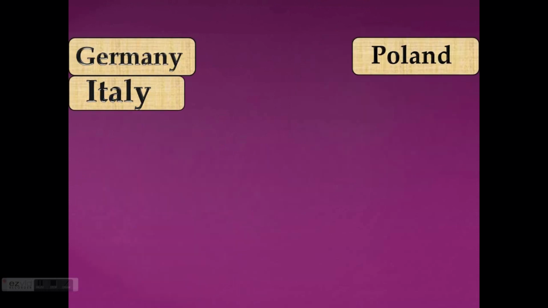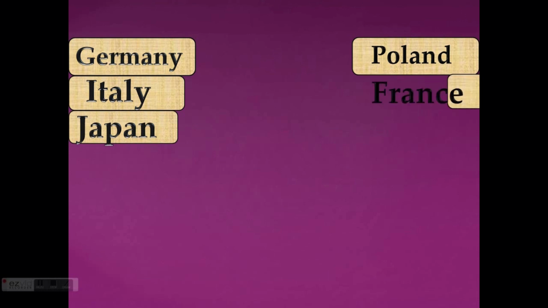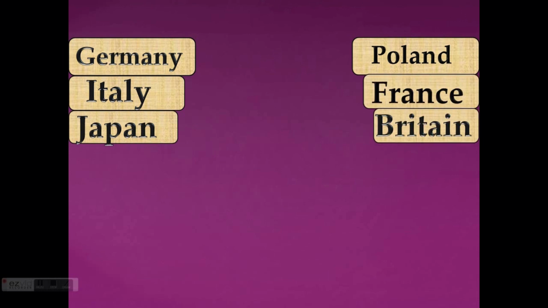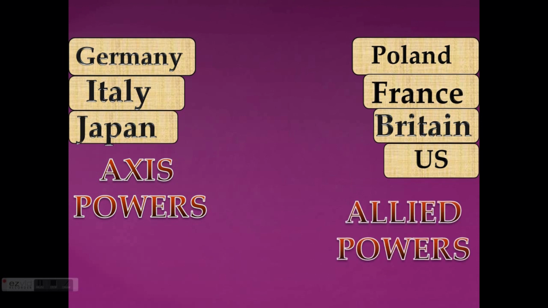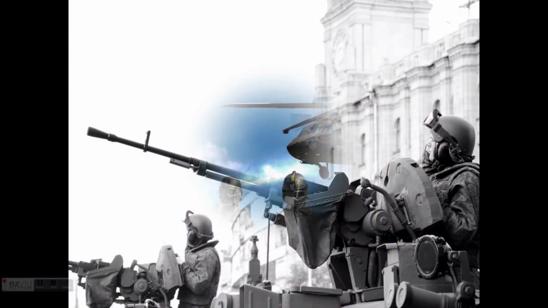Actually, the war is between Germany and Poland. But Germany has support from Italy, Japan, and some other countries, whereas Poland had support from France, Britain, the US, etc. As many of these countries had colonies in different countries, they forced those countries to participate in this war. So this became the Second World War. And this Germany team is known as the Axis powers, whereas the Poland team is known as the Allied powers. So this war is the Second World War.